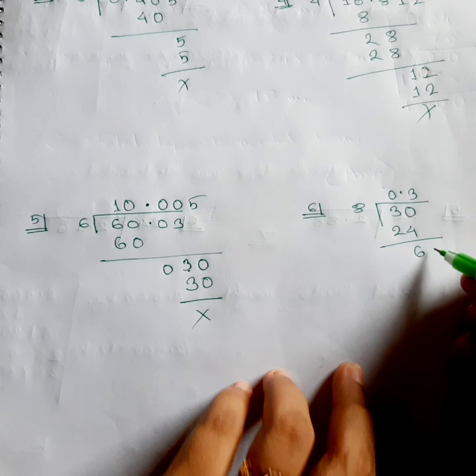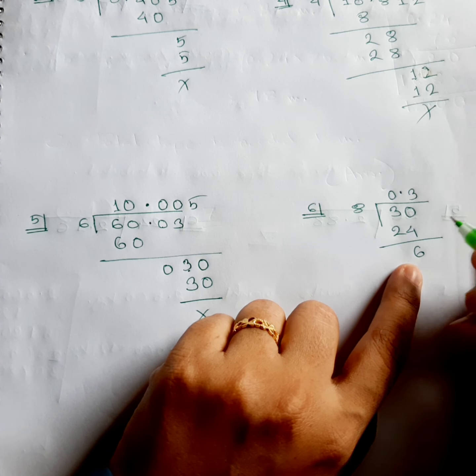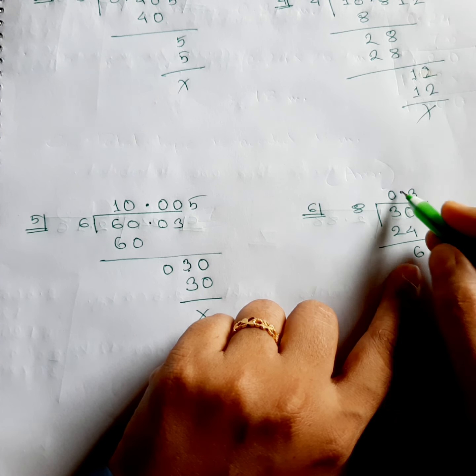Then you can see we need another 0 for this 6, because 6 in 68 cannot fit in, so we are going to take this one. As this is not a replaced 0, we can take 0 from here. Now 68 can go how many times? It can go 7 times.